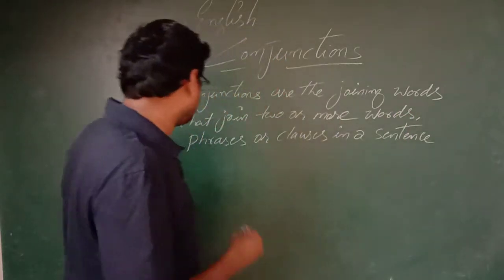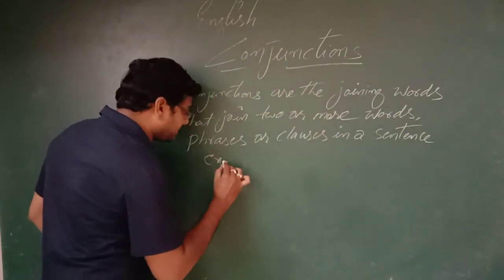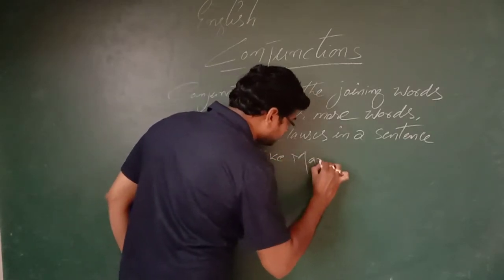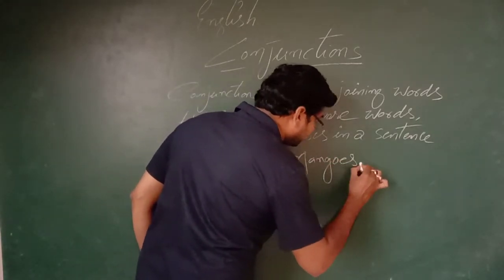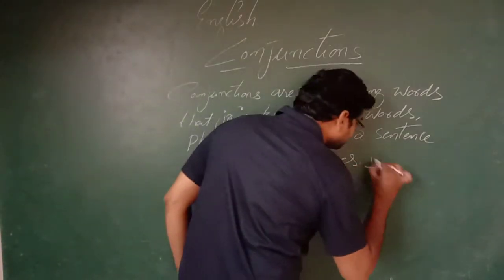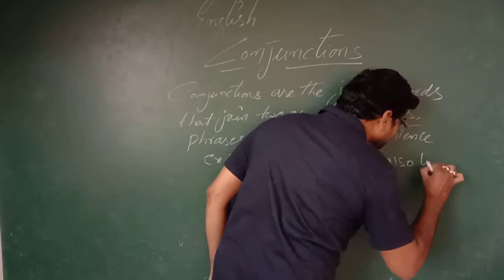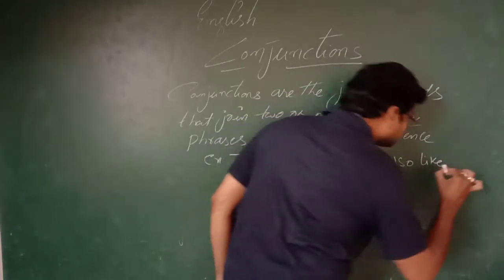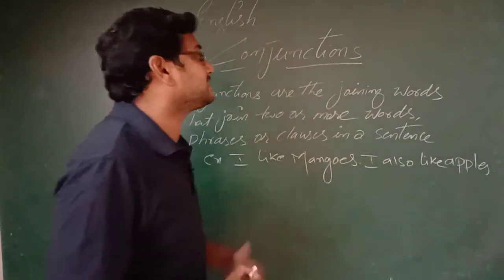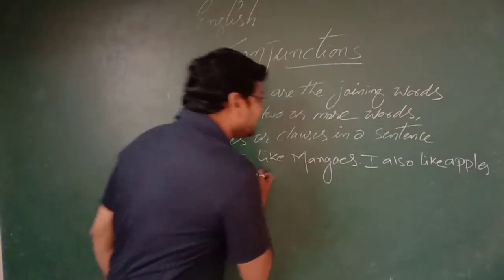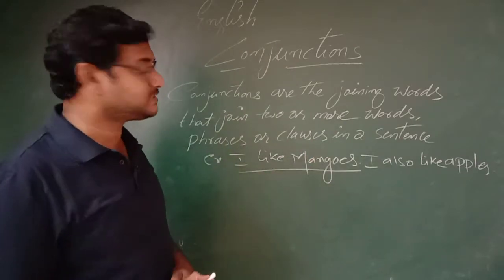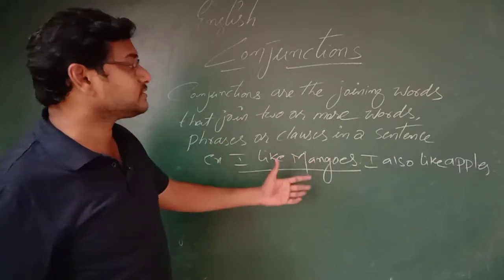So let me give an example. I like mangoes. This is one sentence. I also like apples. Now you see in this example, there are two sentences. I like mangoes, first sentence. I also like apples. It means I like mangoes, apples.